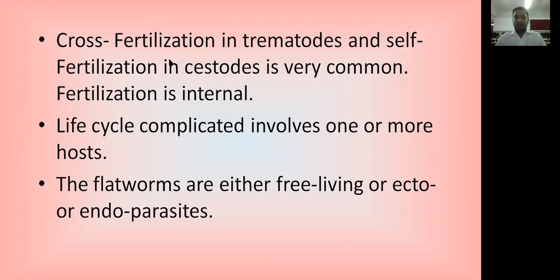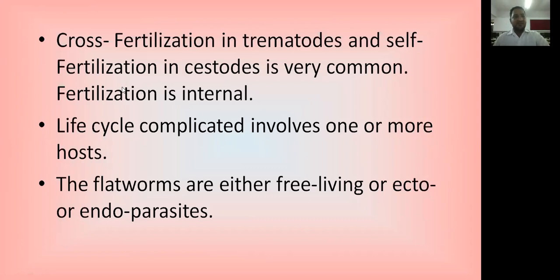Tapeworms generally do cross fertilization; in trematodes cross fertilization and in cestodes self fertilization is found. The tapeworm also does self fertilization. That means the sperm of the proglottids are transferred into the same organism but into different proglottids.